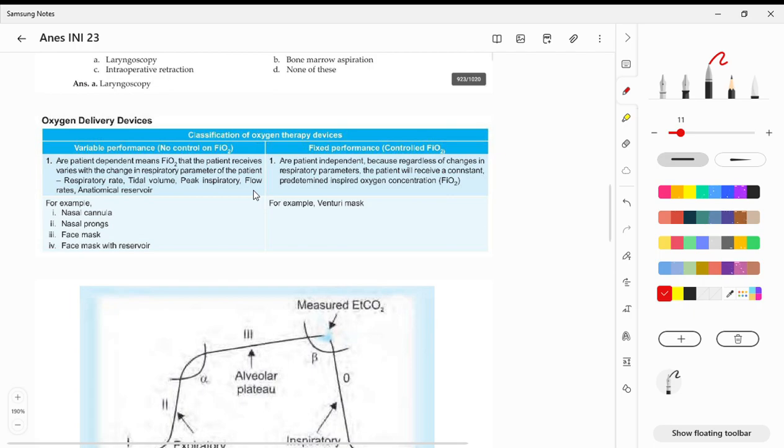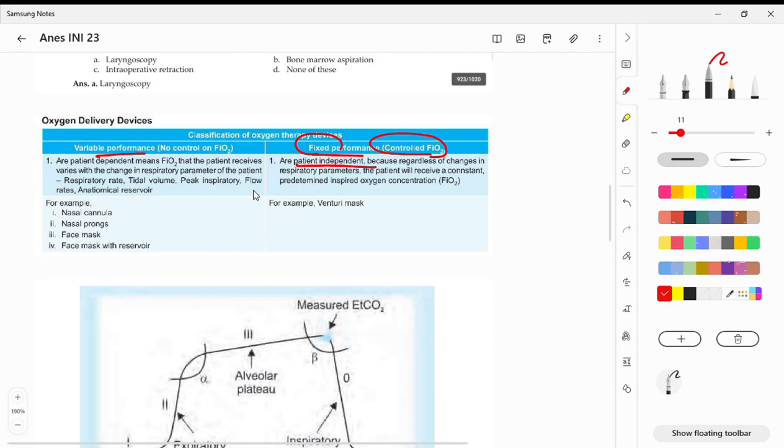So only one thing: oxygen delivery devices. There are two types. One is the variable performance device, and the other is the fixed performance device. Whenever it is fixed performance, there is going to be a controlled FiO2, patient independent, because regardless of whatever you change, the patient will be maintained at a constant pressure. So in that case, you should go for fixed performance. Patient independent is what? Fixed FiO2, fixed performance delivery devices.